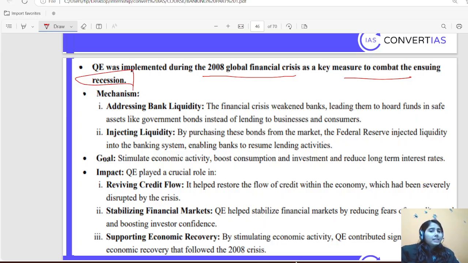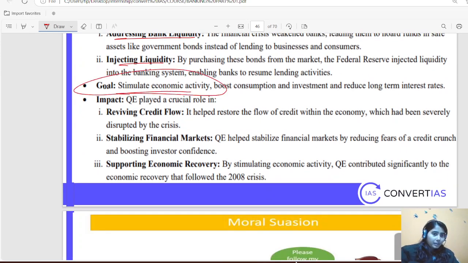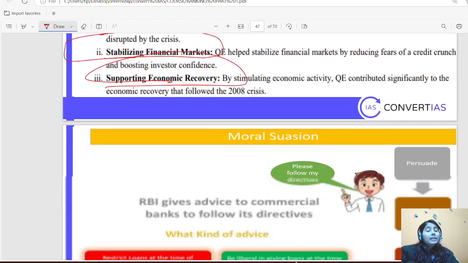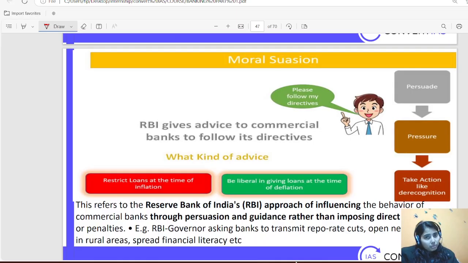Okay, so the mechanism addresses bank liquidity and injects liquidity. The goal is to stimulate economic activity. The impact is reviving credit flow, stabilizing financial markets, and supporting economic recovery. Then we have discussed a lot about quantitative tools.